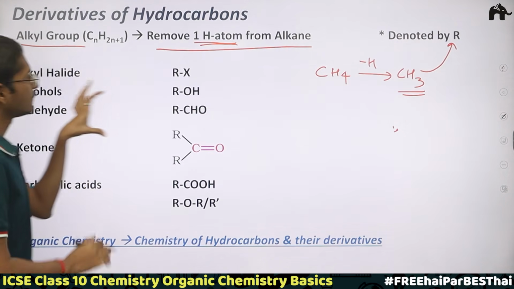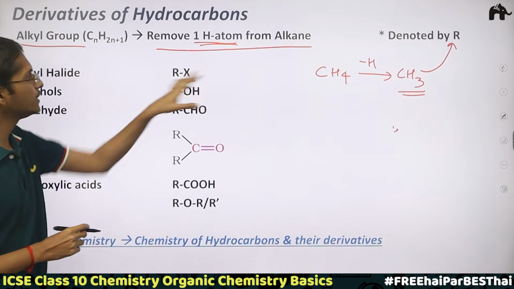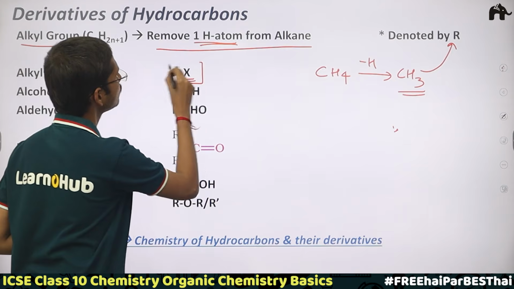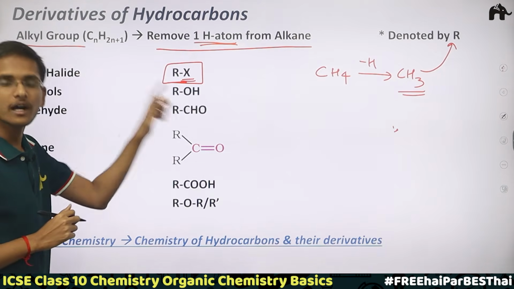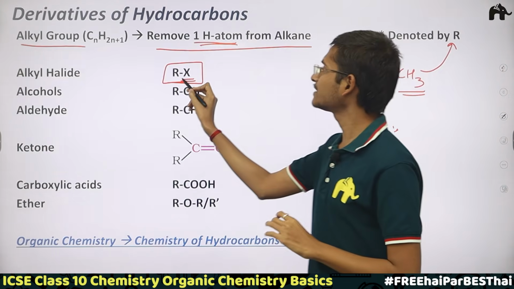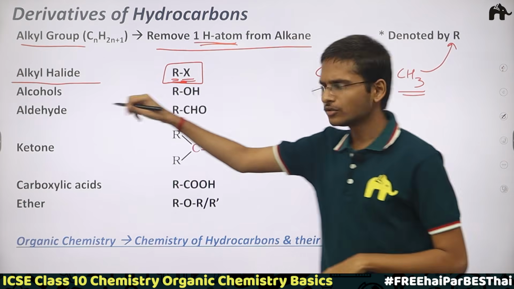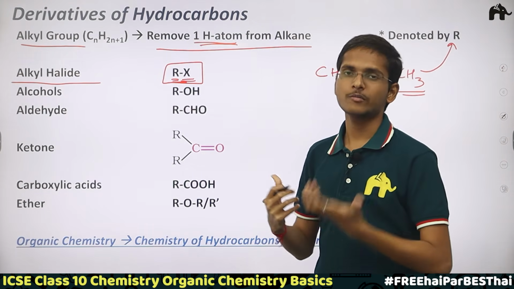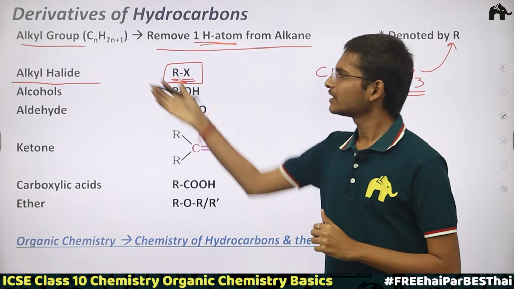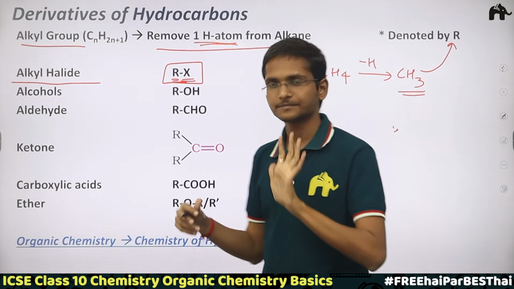When I attach these to the halides, that is fluorine, chlorine, bromine or iodine, it results in a derivative of a hydrocarbon, and this derivative is called an alkyl halide. Since this is an alkyl group, we get an alkyl halide. The IUPAC nomenclature name we are going to study later.